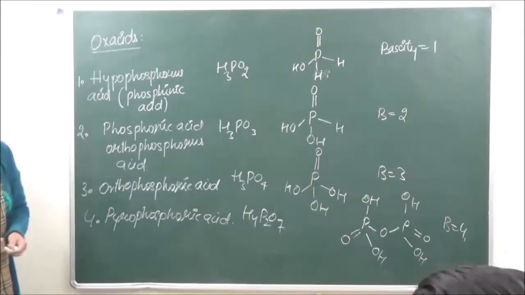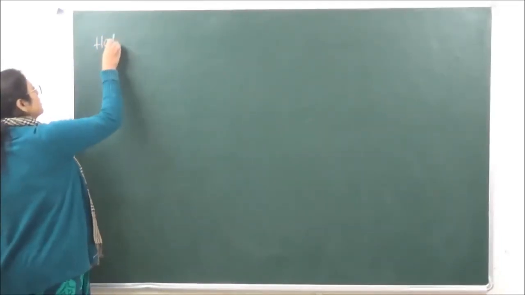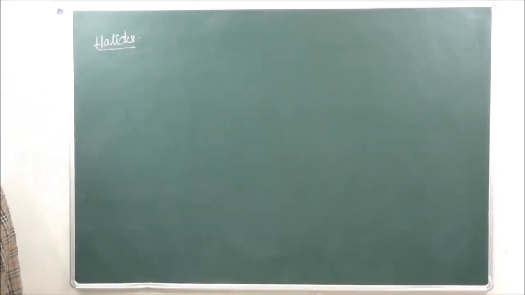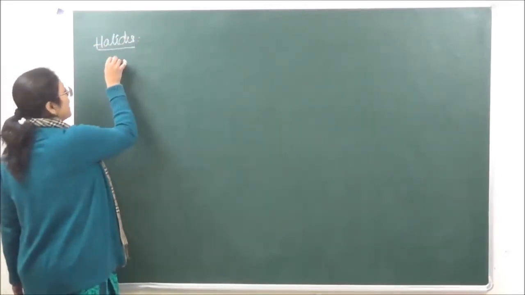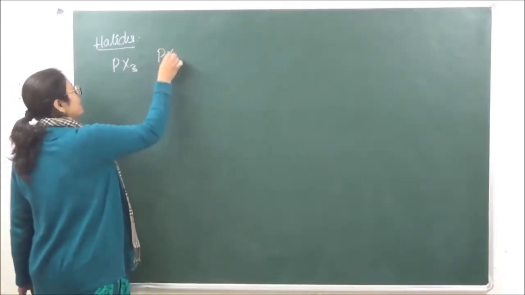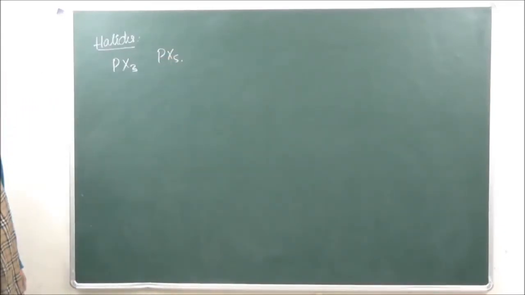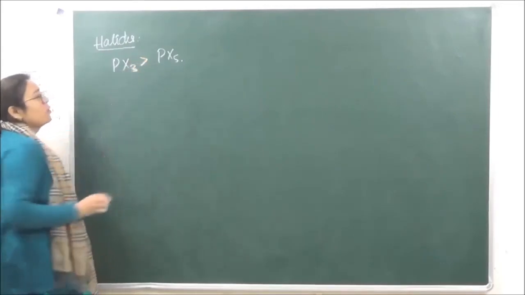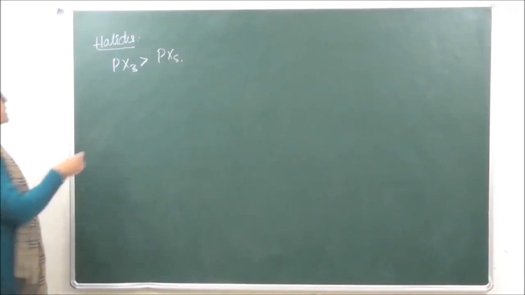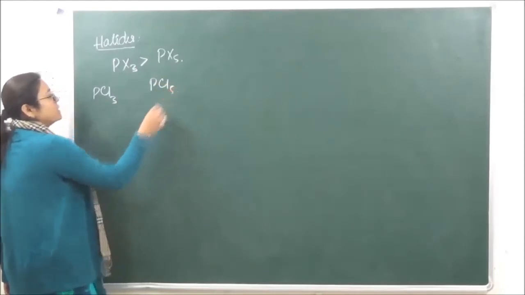Then lastly we come to halides of phosphorus. Phosphorus forms 2 kinds of halides. One is trihalides of PX3 type and the other one is pentahalides of PX5 type. In this case, PX3 is going to be more stable than PX5. Okay? Let's take the example over here. We have PCl3 and we have PCl5.